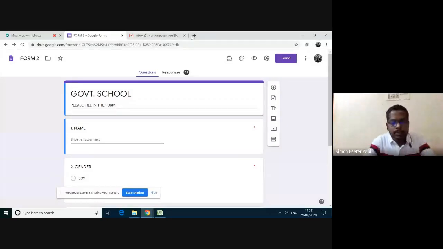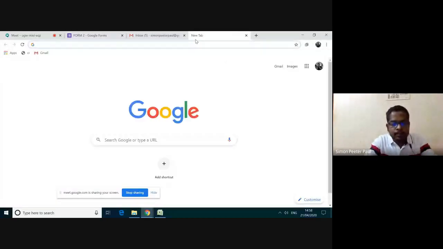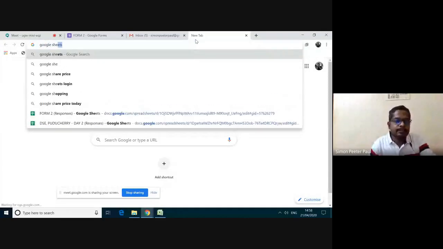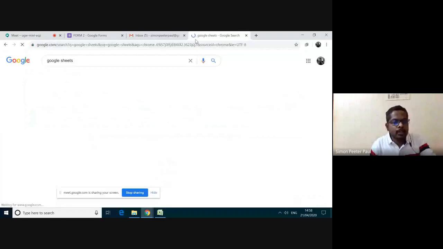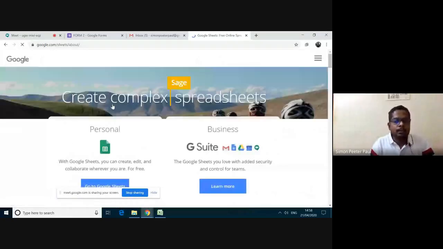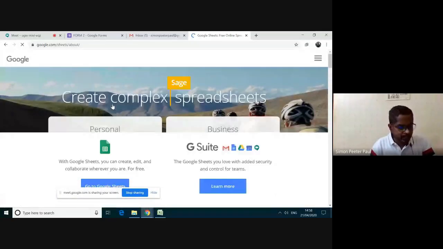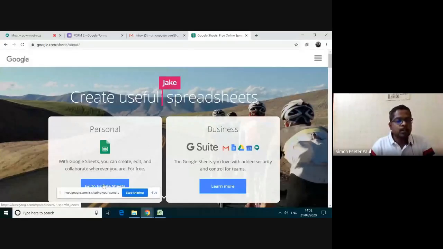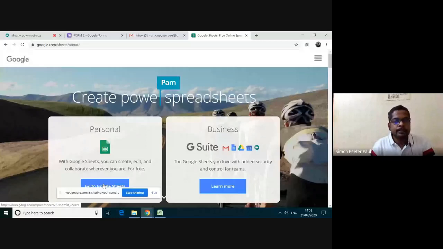Go on to Google and type Google Sheets. Click on this Google Sheet, the first one. I'm clicking here, and then go for personal. Don't go for G Suite. Click go to Google Sheets. I'm clicking this go to Google Sheets.